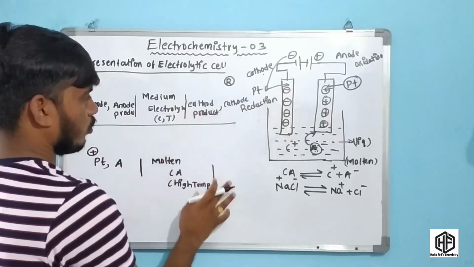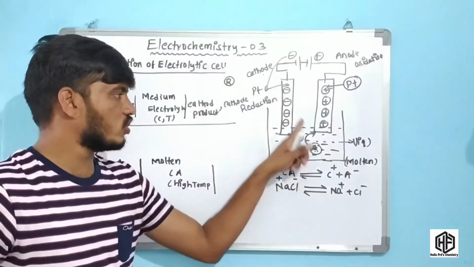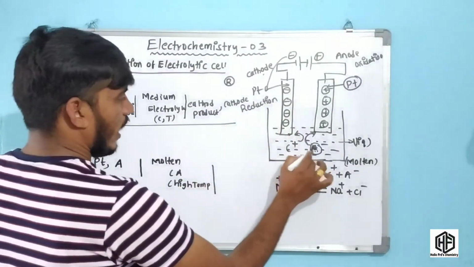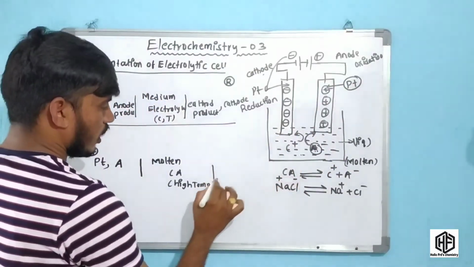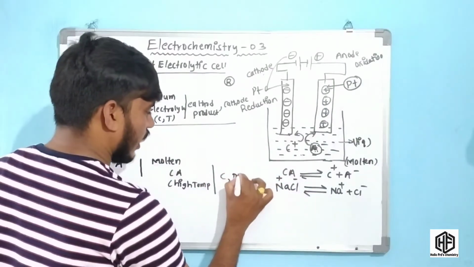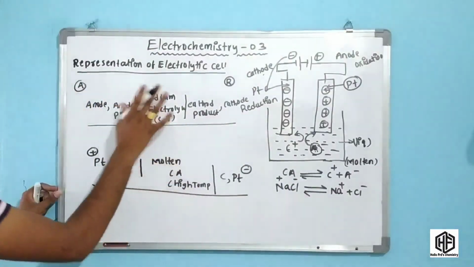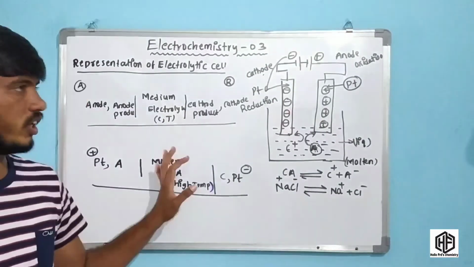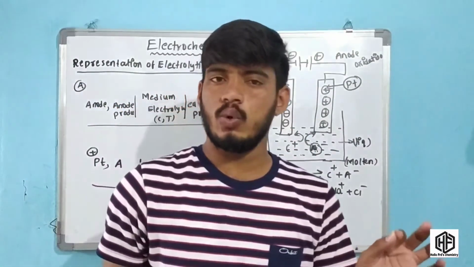And what about the cathode product? The cation gains electrons on the cathode side, while the anion loses electrons on the anode side. So the cathode product, by gain of electrons, is converted into Ca, and the platinum electrode present there is the negative one. Okay friends, this is the cell representation of this electrolytic cell. This is very important. Now we are going to discuss the qualitative aspect.